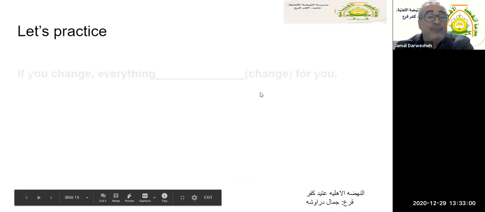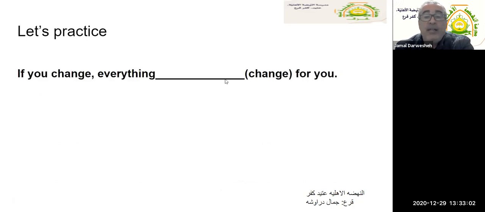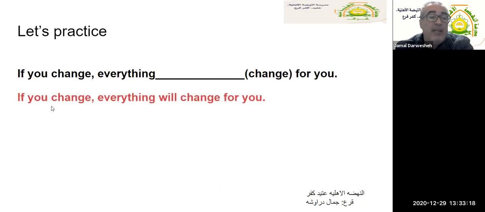Let's practice. Let's try to fill in the blanks here together. If you change, everything change for you. So we need to fill in the blank. What do you think? Exactly. If you change, everything will change for you. Okay, remember to use will plus the base form in the result or the main clause.